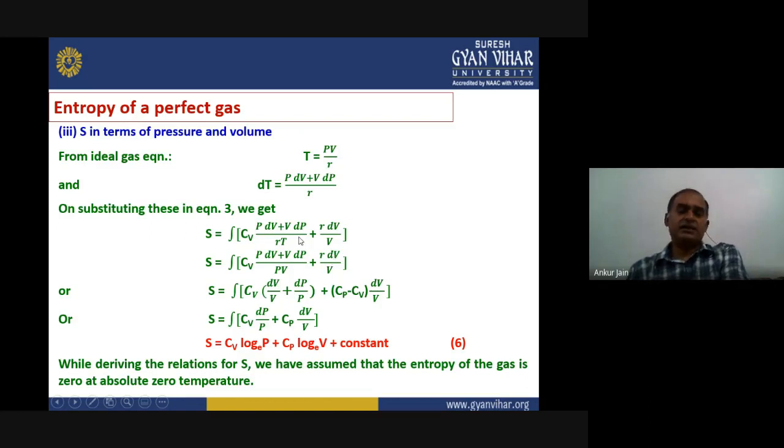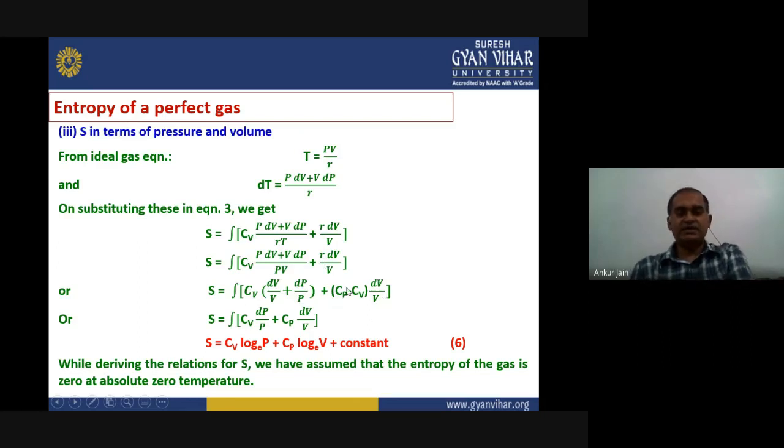Right? If we separate it out and change some things, for example, here we can change RT to PV from the ideal gas equation again. So it will become PV here. Now separate it out, it will become S equals integration of Cv into (dV upon V plus dP upon P) plus, now again using Mayer's equation, we can replace R by (Cp minus Cv) into dV upon V. Right?